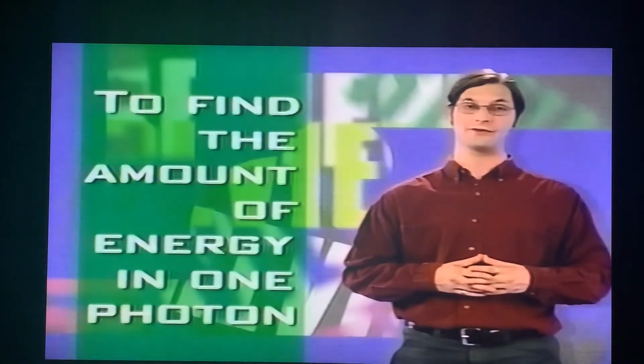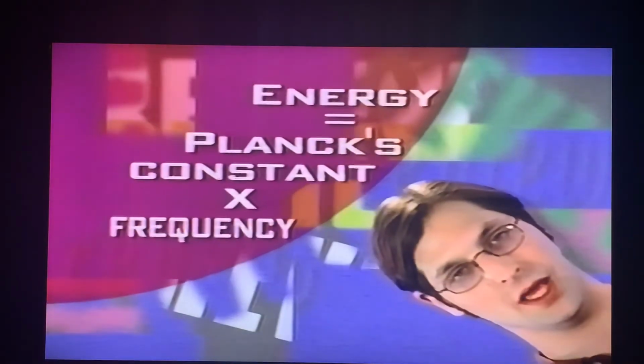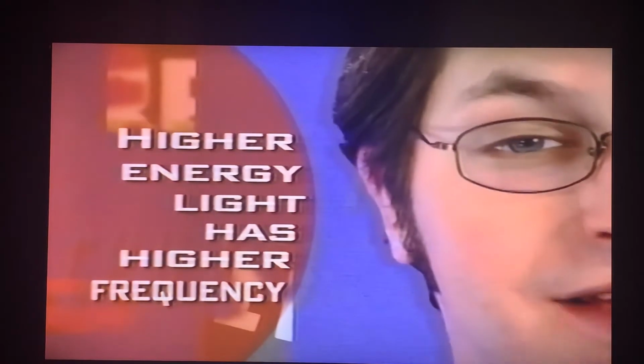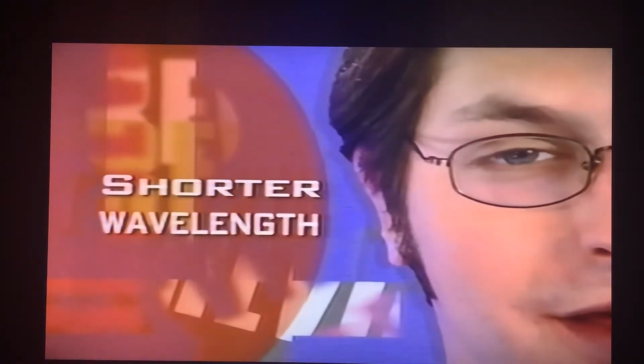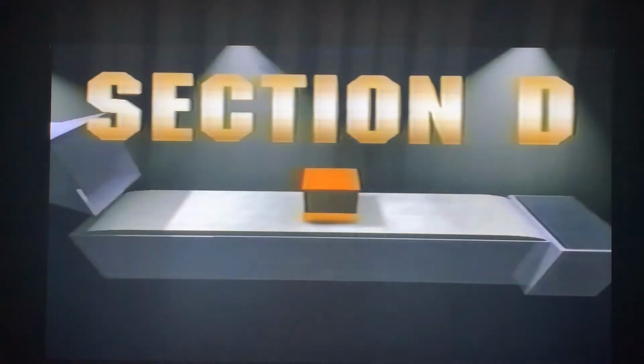To find the amount of energy in one photon, you use Planck's equation, which is energy equals Planck's constant times frequency. Higher energy light has higher frequency and shorter wavelength. Lower energy light has lower frequency and longer wavelength. The full range of light is called the spectrum. Section D. Wien's law.